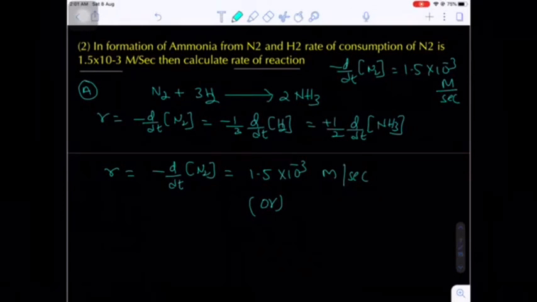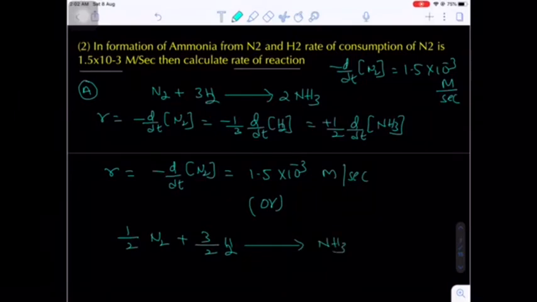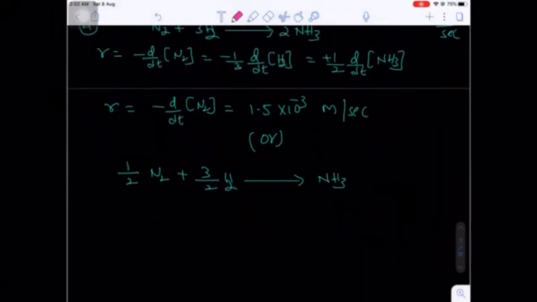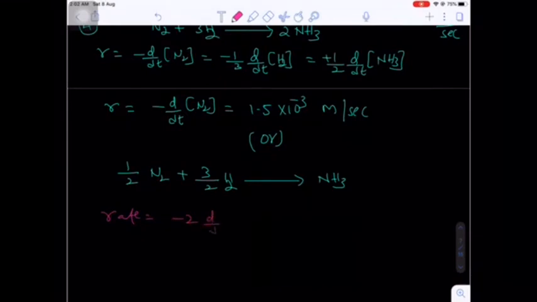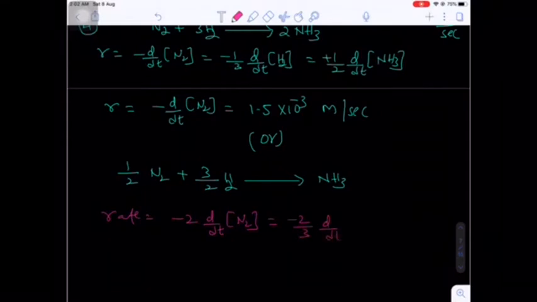But this is not always correct, because in this question the reaction is not given. Let's suppose in the same reaction I write half N2 plus 3 by 2 H2 gives 2NH3. It is also a balanced equation. Yes or no? According to this reaction, what is the rate? Rate is equal to minus 2 times d by dt of H2... rather, 1 by 2 becomes 2, and 1 by 3 by 2 becomes 2 by 3: minus 2 by 3 times d by dt of H2, equal to plus d by dt of ammonia.